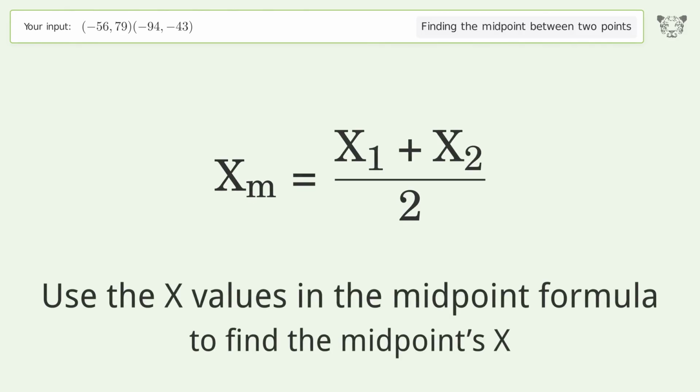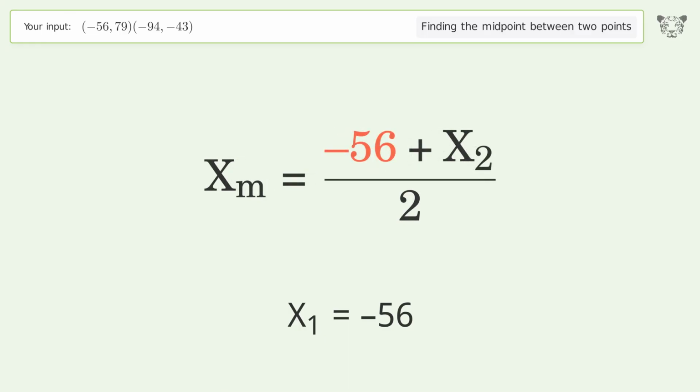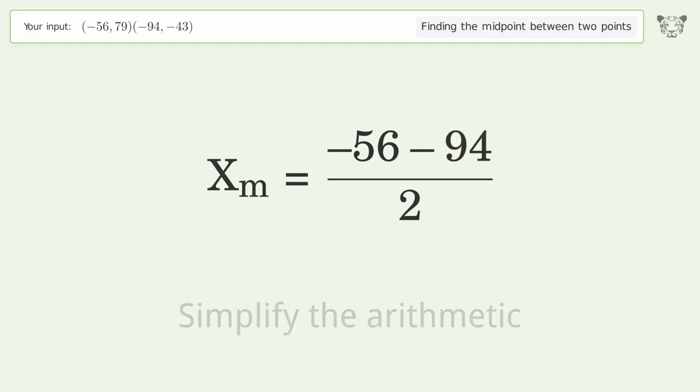Use the x values in the midpoint formula to find the midpoint's x. x1 equals -56. x2 equals -94. Simplify the arithmetic.